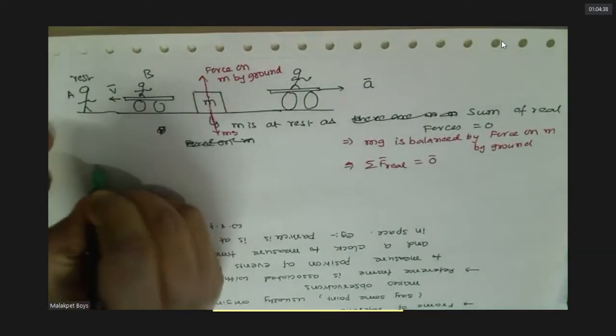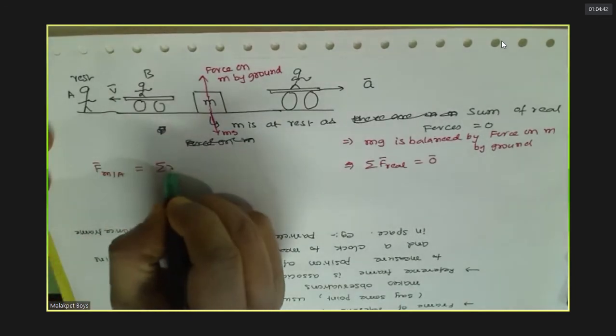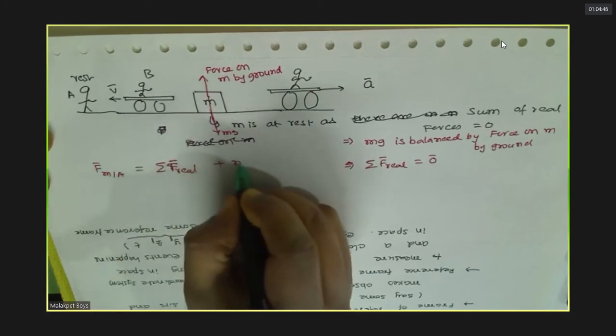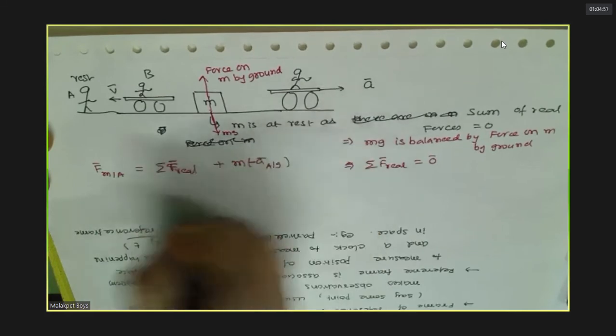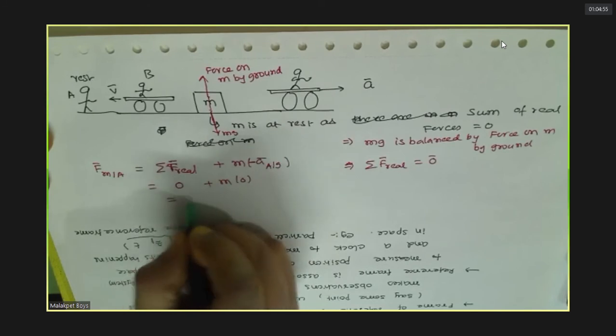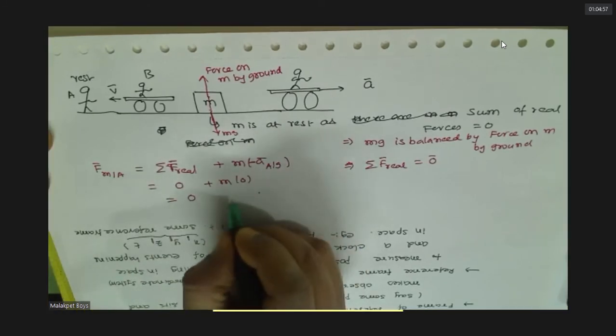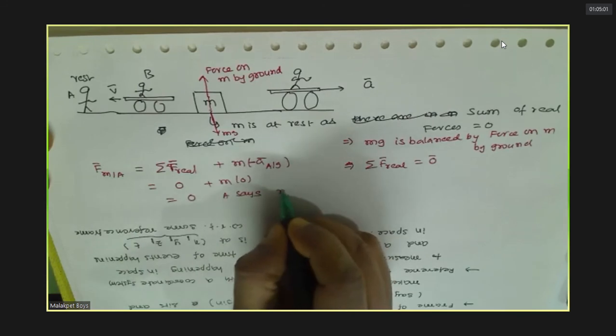Now, force on M with respect to A is the sum of real forces plus mass into acceleration of A with respect to ground. This is the pseudo force, no? This is zero, because that fellow is at rest. So A says M is at rest now.